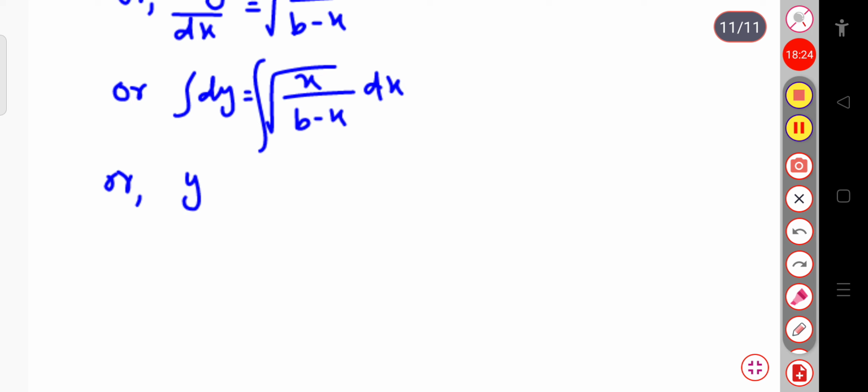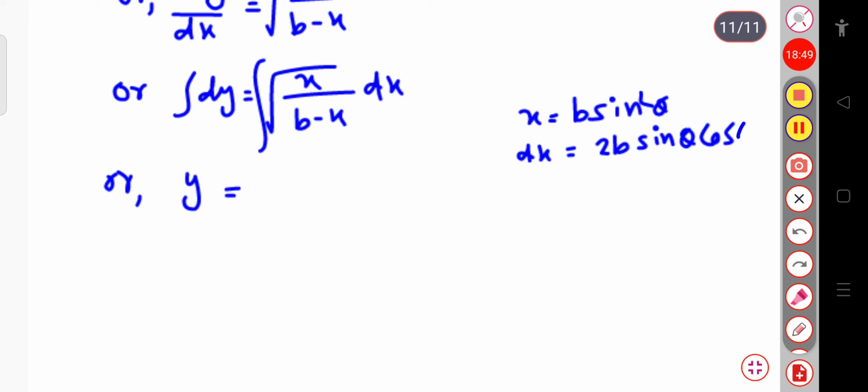To solve this integration, let us consider x equal to b sin square theta, so that dx will be equal to 2b sin theta cos theta d theta, because we are calculating the derivative of sin square theta with respect to theta: 2 sin theta into the derivative of sin theta, which is cos theta.